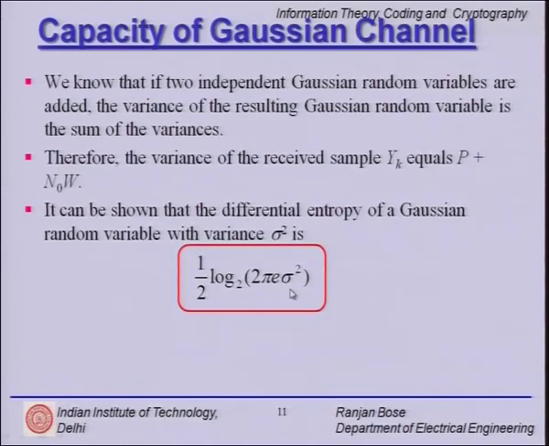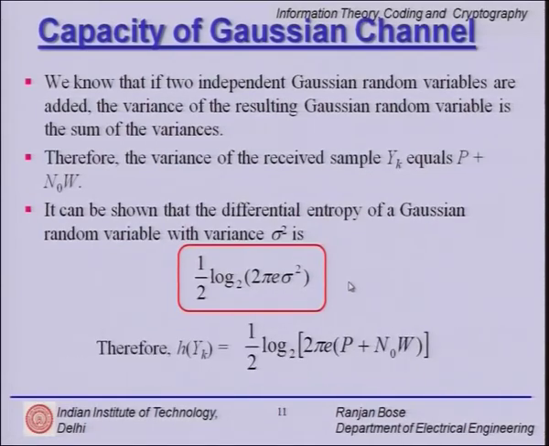And what is that differential entropy? Where for the Gaussian it is 1 by 2 log to the base 2 pi e sigma squared. So, for yk, which is nothing but the sum of xk and nk, the variances add up, and I have half log to the base 2 pi e, and instead of sigma squared, the effective sigma square is the sum of the two variances. So, p is the variance of xk, and n naught w is the variance of noise, which is the noise power, right.